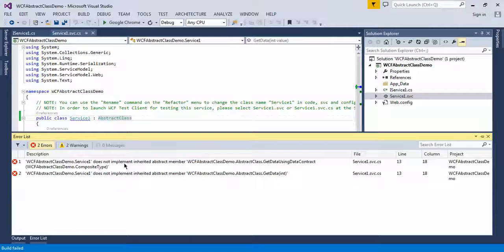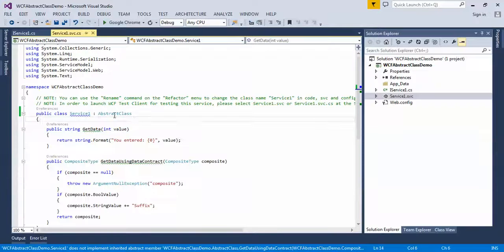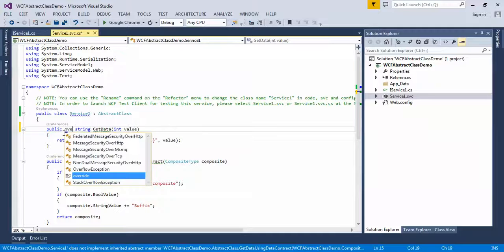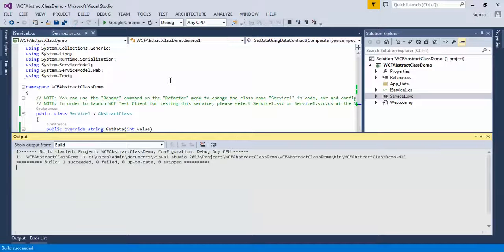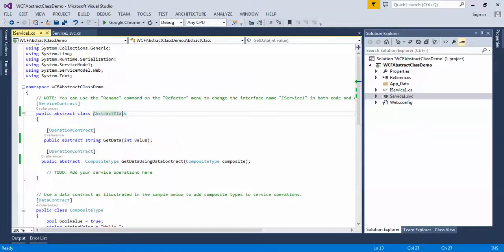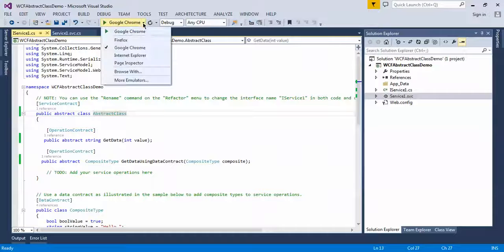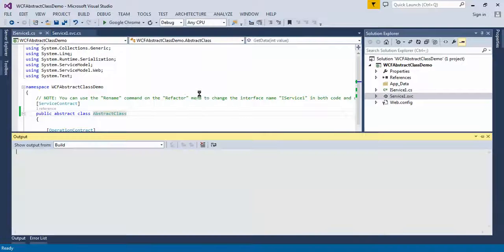Now we are getting two errors. The error is that I have created two abstract methods, so those must be inherited in the child class. So let's write override, override. Okay, let's build the project. So now you can see build has succeeded. There is no error even if we use operation contract and service contract in abstract class. Let's run our project. Start without debugging.